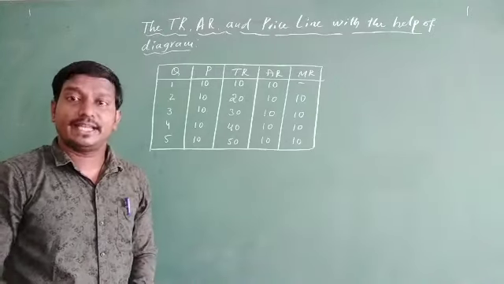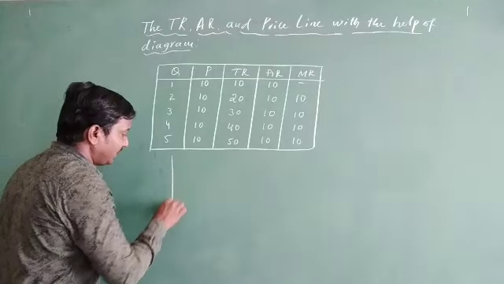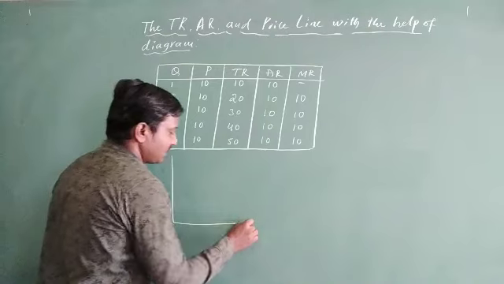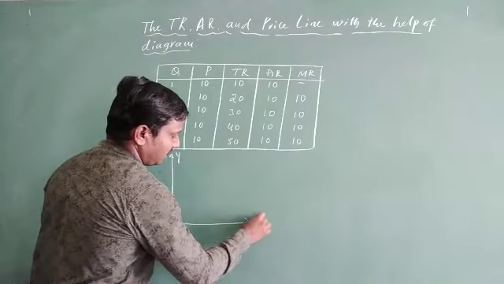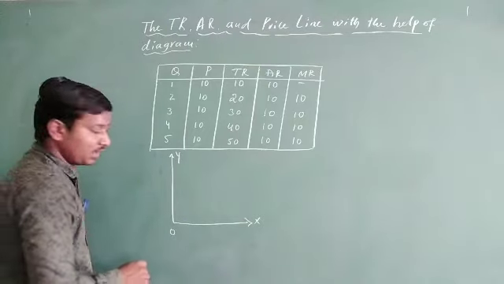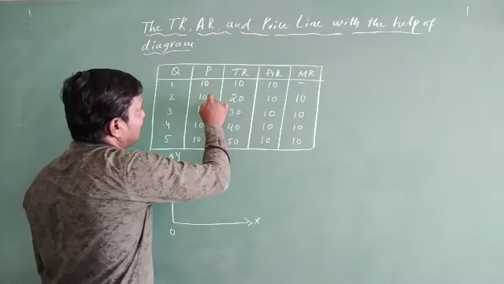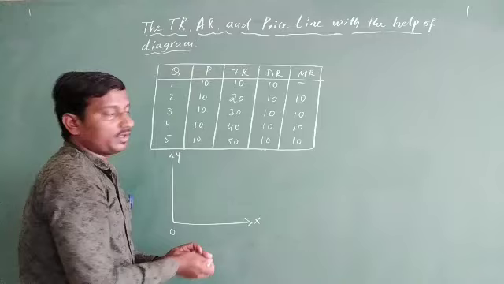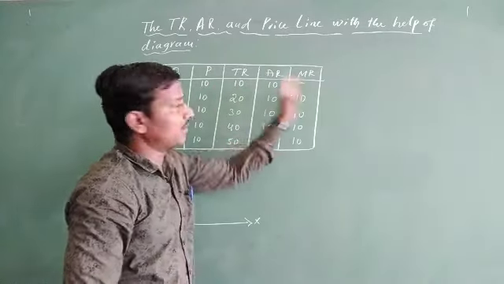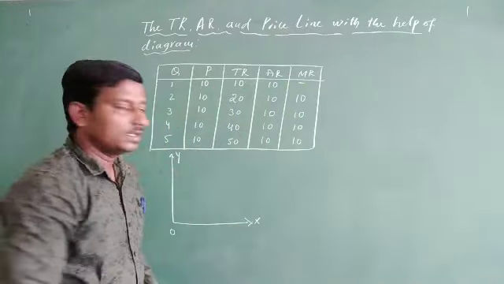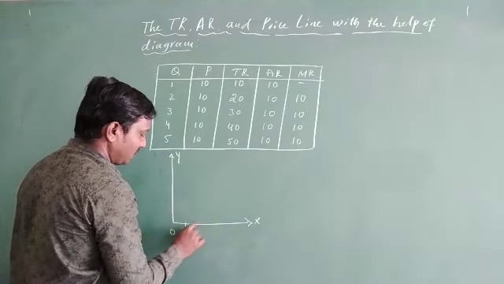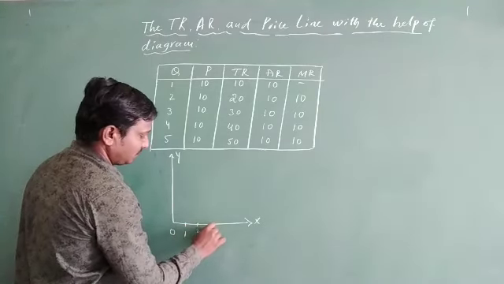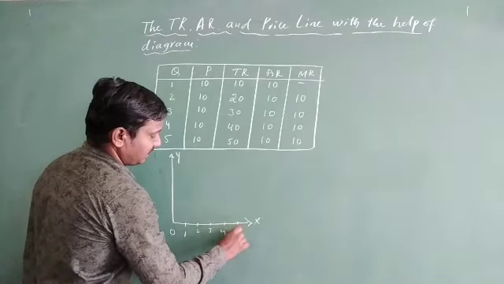So let us go for the diagram now. If you go through the diagram, this is the Y axis, this is the OX axis. Here I write Y and I am going to write X, and 0. Now you have to draw. The P means the price line. Okay, this is the price; average revenue and marginal revenue are all one and the same. So if I start here, take output levels 1, 2, 3, 4 and this is 5.